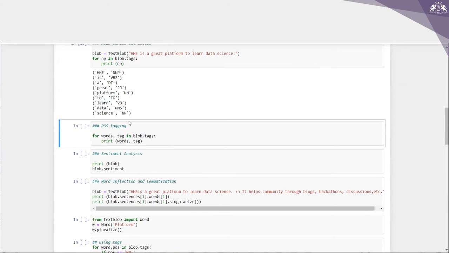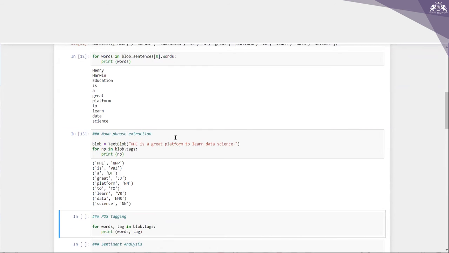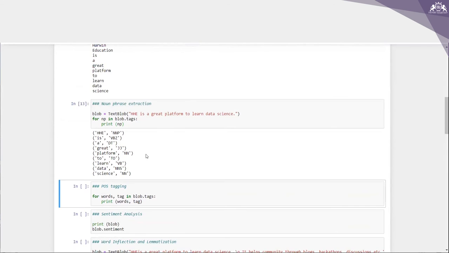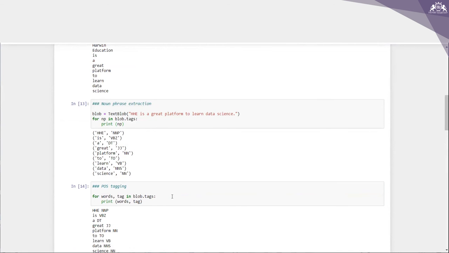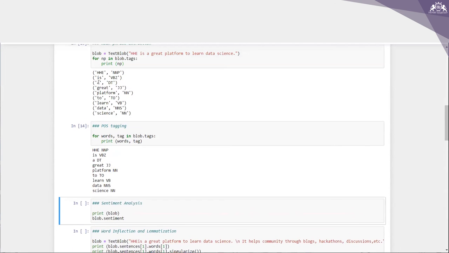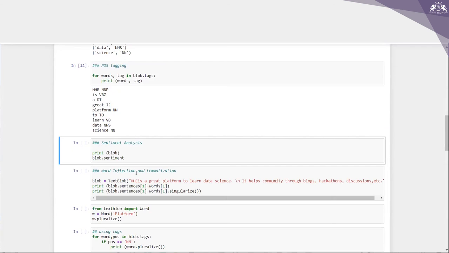So this is just a complete version of this noun phrase extraction here, where we want to find all the parts of speech in a sentence, right? So let me execute this for POS tagging. This is what I'm getting: VBZ, DT, great JJ, platform NN, right? Now here, NN stands for noun, DT means determiner, etc.